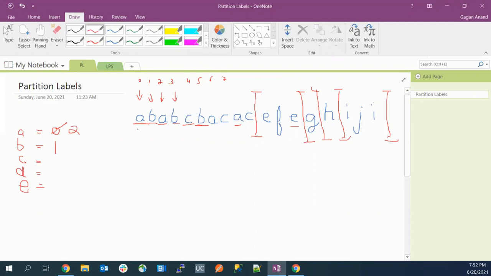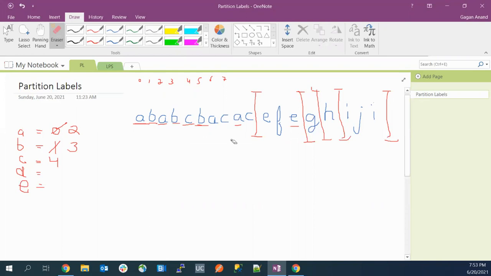Then again, I'll come to B. I can do the same thing here. I'll update it to 3. Then I'll keep it 4 here. In this way, I can store the last occurrence of all the characters in a single traversal. In this way, we don't have to compute the last occurrence again and again, right? So now we have the last occurrence thing.